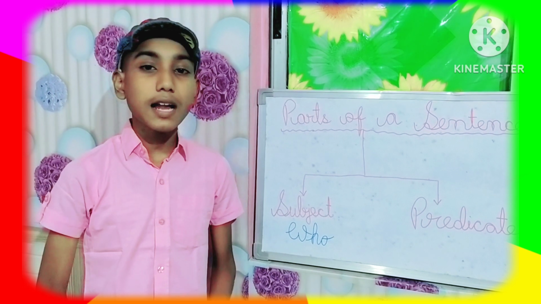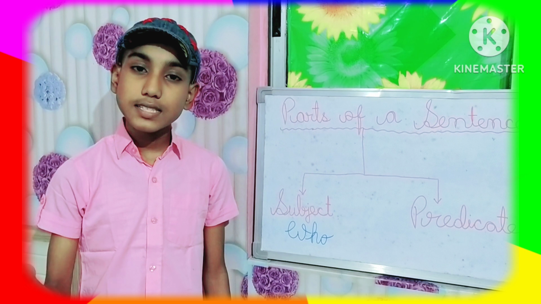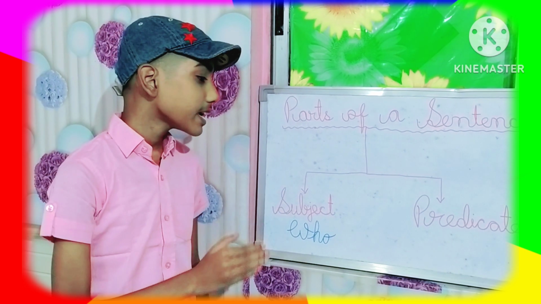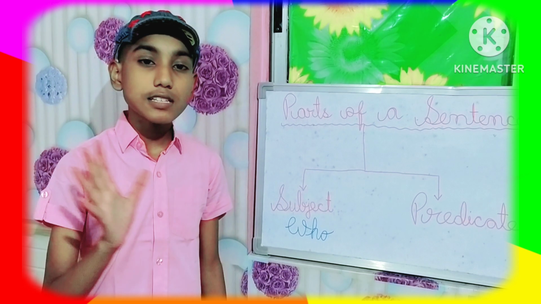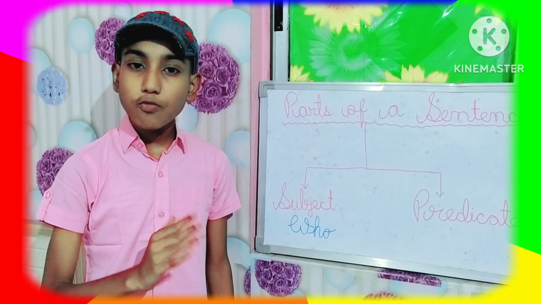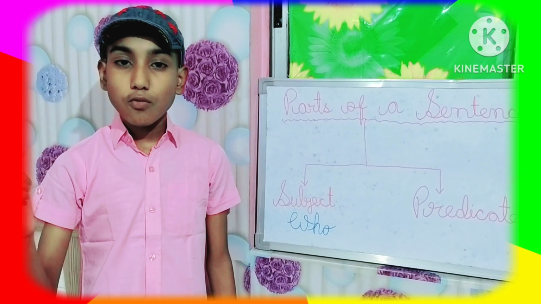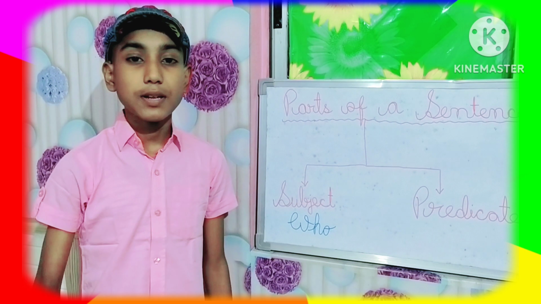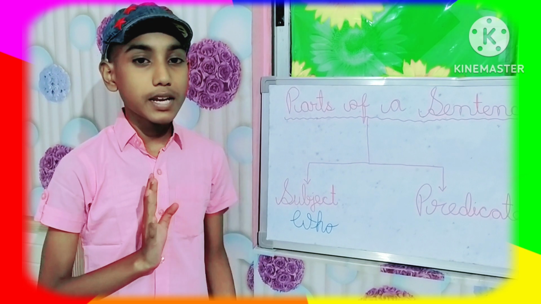Like who was planting saplings? So the farmer. So here the farmer is the subject, and predicate is the rest of the part of the sentence that tells us about the subject. Like the farmer was planting saplings. Here we got to know farmer was the subject. So was planting saplings. So what was the farmer doing? Planting saplings. So here the rest of the part, was planting saplings, that will be predicate.